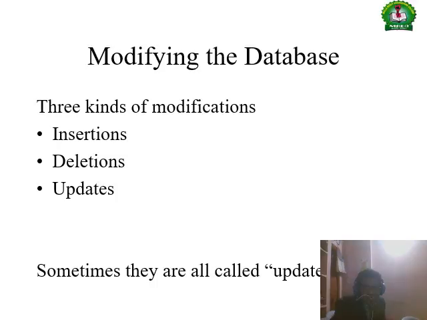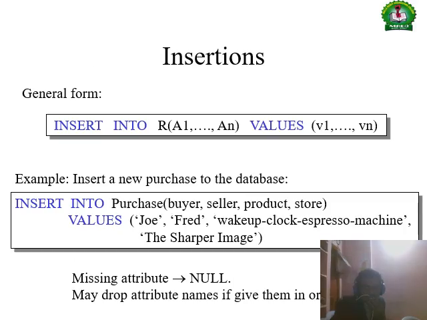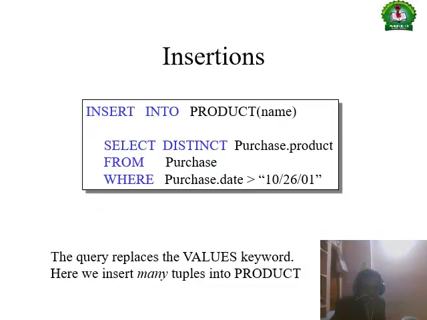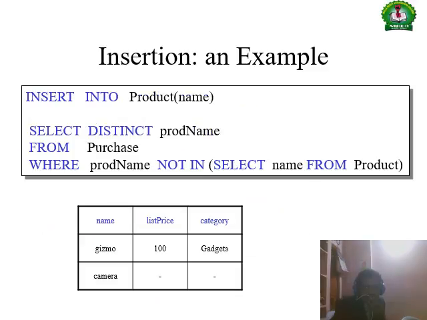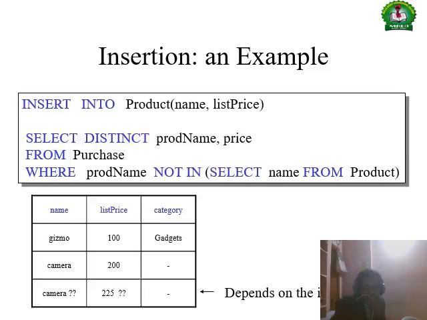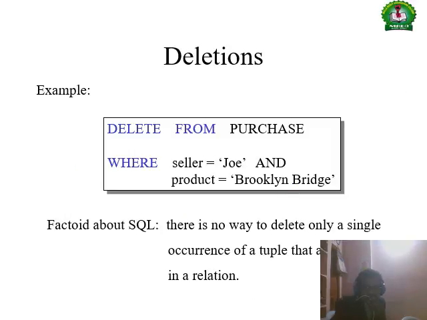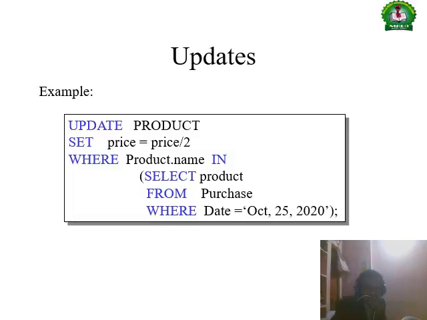Modifying the database by insertions, deletions and updates. Inserting records into the table, this is the command, and insertions into the table, right? Insertion example: INSERT INTO product name list name, SELECT DISTINCT product name, price FROM purchase WHERE product name NOT IN SELECT name FROM table, right? Deletions: deleting a record where a condition is satisfied, DELETE FROM table name WHERE condition this and this, right? Update is updating the information.